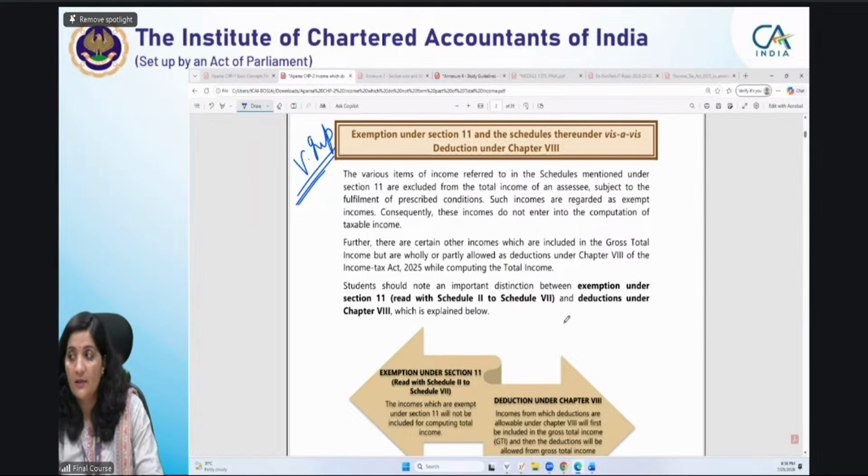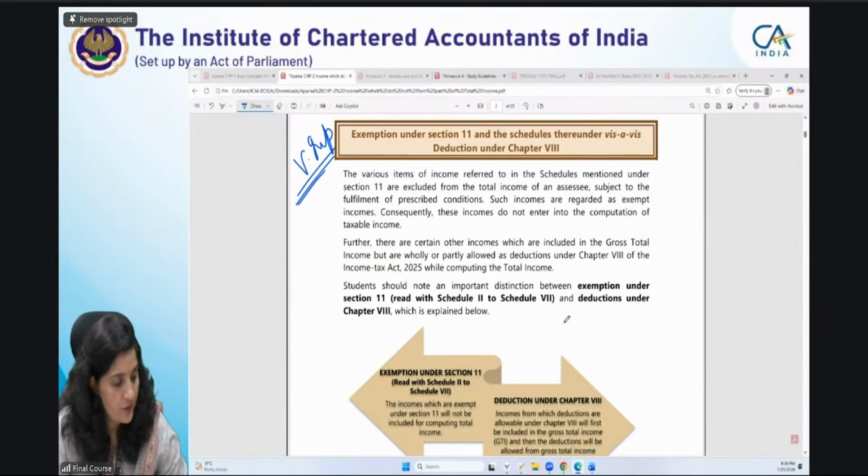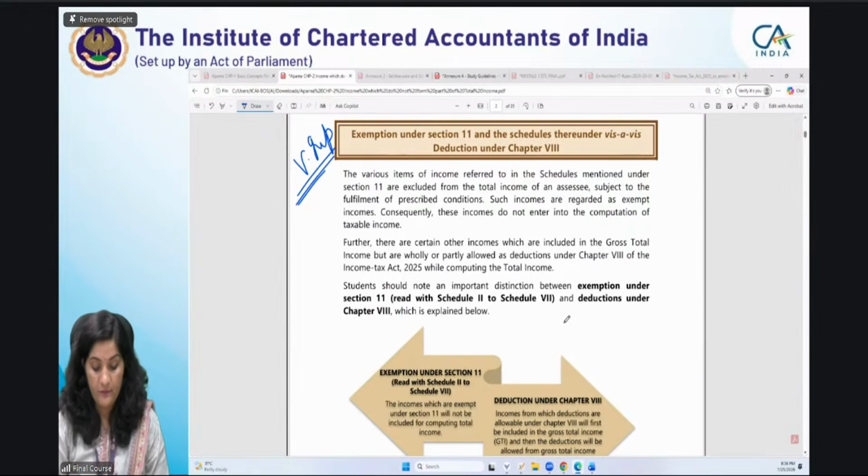Anyone who remembers? And what is the difference between exemptions and deductions? Anyone who wants to answer me? Just raise your hand. It is written in front of you, exemptions. Anyone who wants to answer me? Radha wants to answer. Radha, you can unmute yourself. Are you able to? Sanket, please unmute Radha.